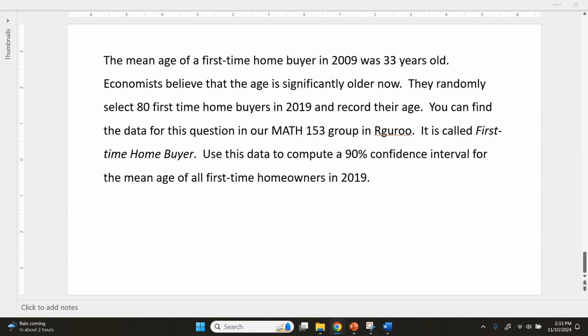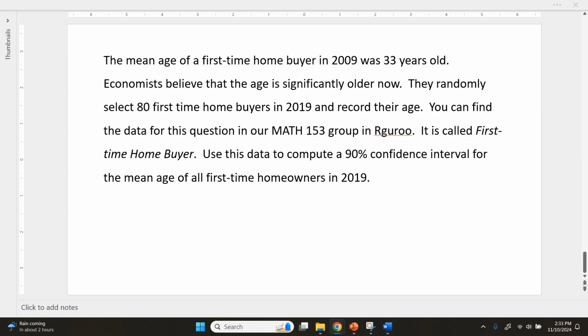You can find the data for this question in Math 153 group in Rguroo. It is called first-time homebuyer. Use this data to compute a 90% confidence interval for the mean age of all first-time homebuyers in 2019.